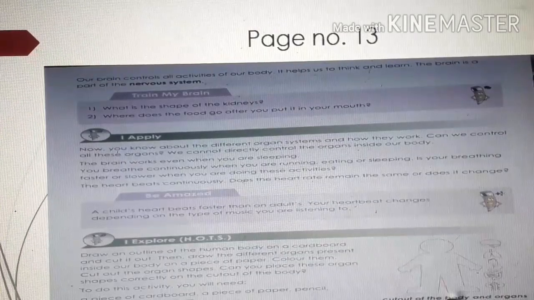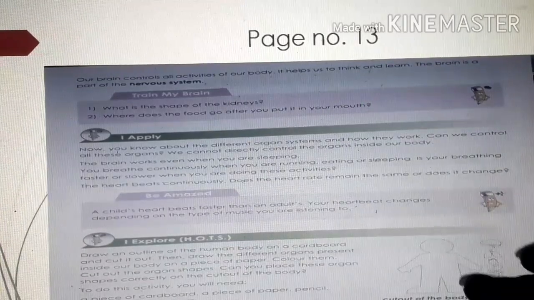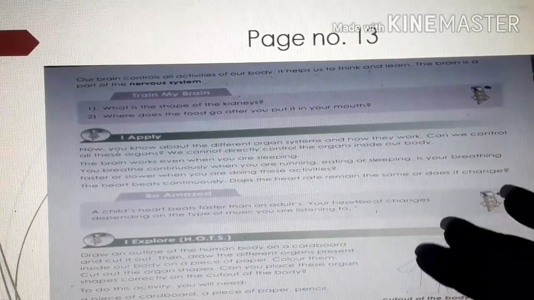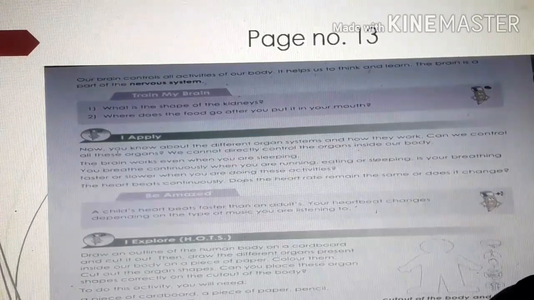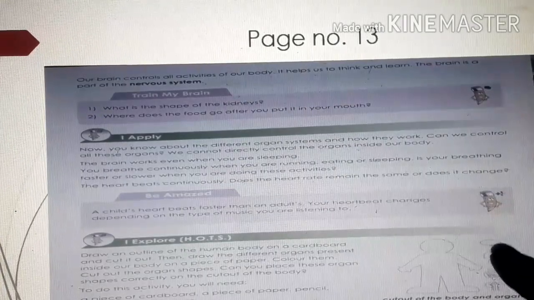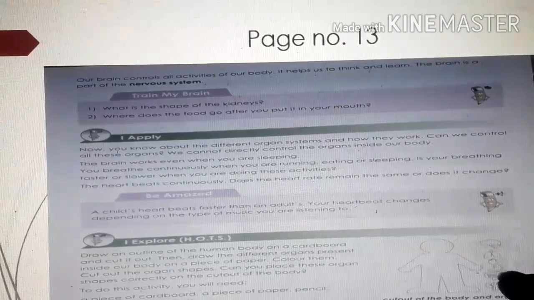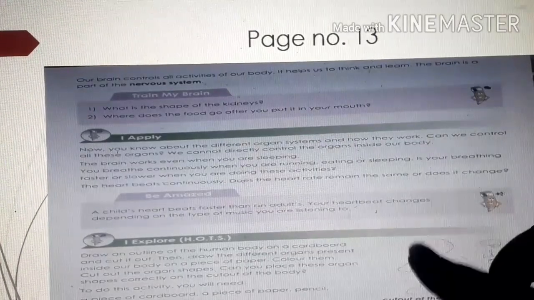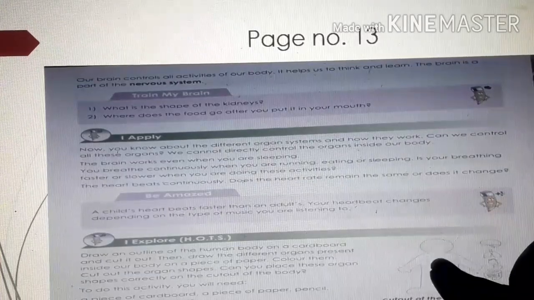You draw the outline of the human body on a cardboard, or you can do it in a copy also. You do this in your EVS classwork copy. Then you draw the pieces of the organs this way and cut those pieces and fix them in the body.